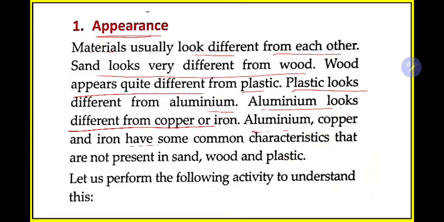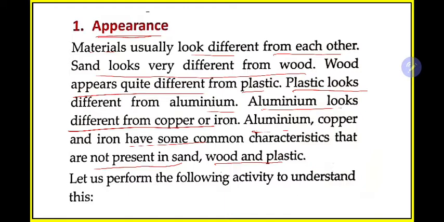Aluminum, copper and iron have some common characteristics that are not present in sand, wood and plastic. So there is some common sharing of characteristics also. For example, aluminum can resist heat. This is why we are using aluminum pans for cooking purpose.